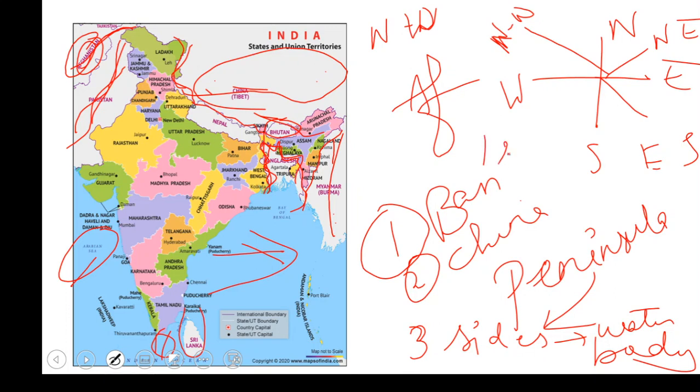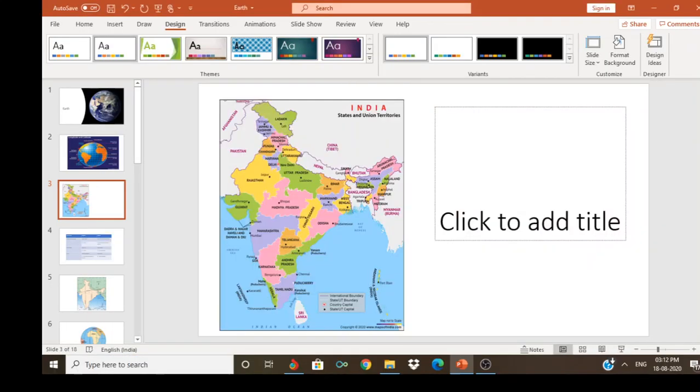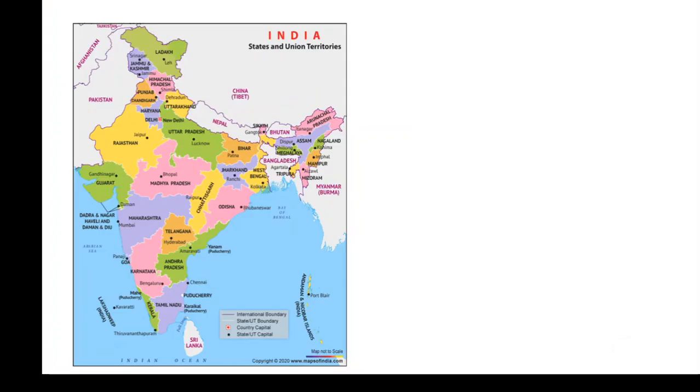So what is an island then? An island is something which is surrounded on four sides by water. If you can see, Sri Lanka is an island. How? This is one water body, this is the other water body. We have the Palk Strait, and at the bottom we have the Indian Ocean. Done. So this is about it, and we have completed this particular topic.